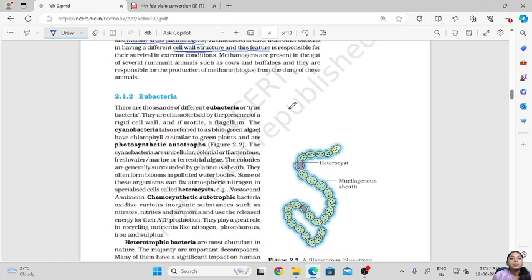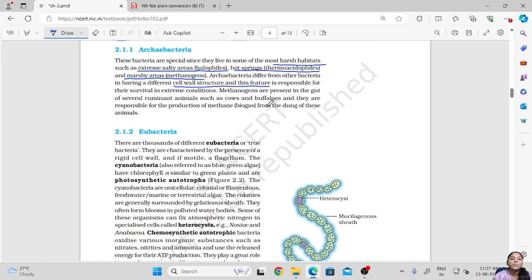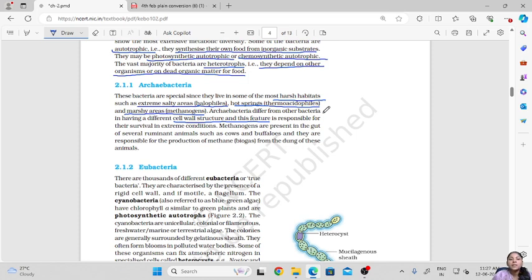Methanogens that are present in the gut of several ruminant animals such as cows and buffaloes are responsible for the production of methane, that is biogas, from the dung of these animals. So the methane gas formed in the dung of cows and buffaloes is because of the presence of methanogens in their gut.